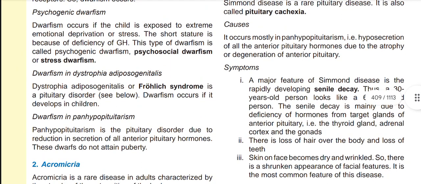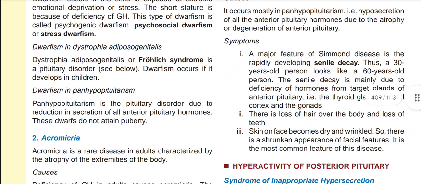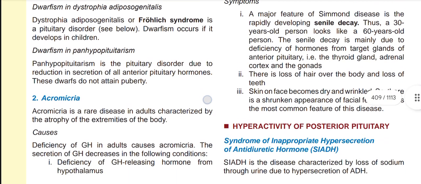Now, dwarfism in dystrophia adiposogenitalis. Dystrophia adiposogenitalis or Froelich syndrome is a pituitary disorder. Dwarfism occurs if it develops in children. And dwarfism in panhypopituitarism. Panhypopituitarism is the pituitary disorder due to reduction in secretion of all anterior pituitary hormones. These dwarfs do not attain puberty.